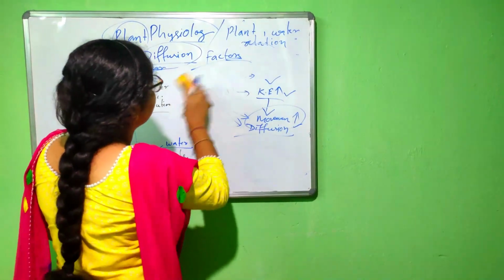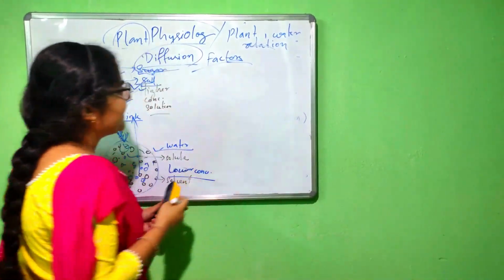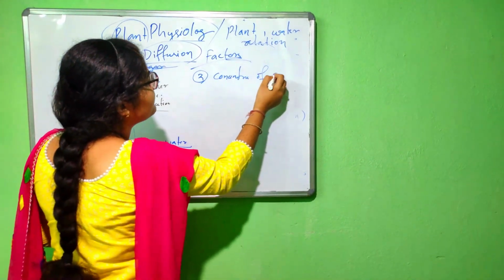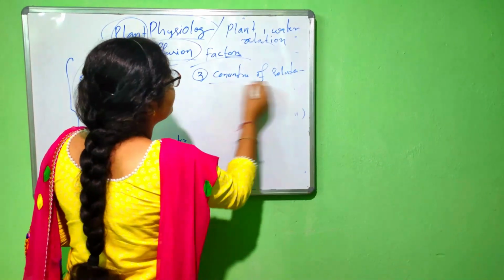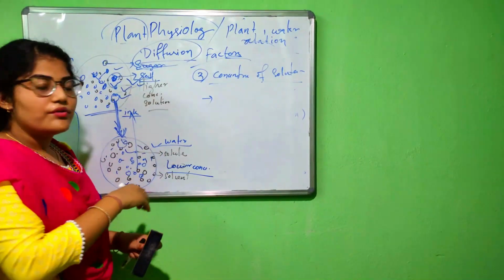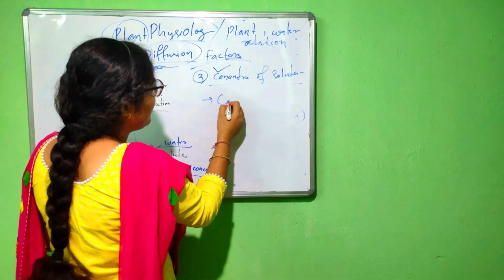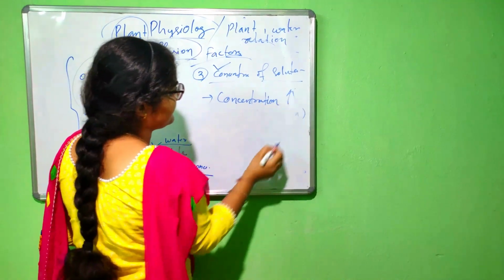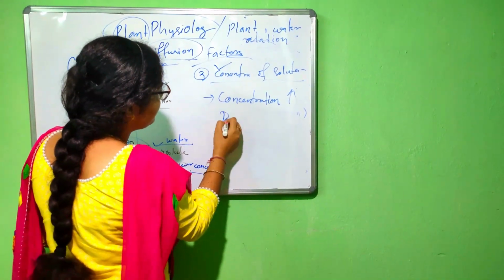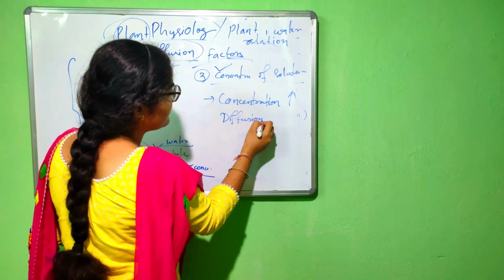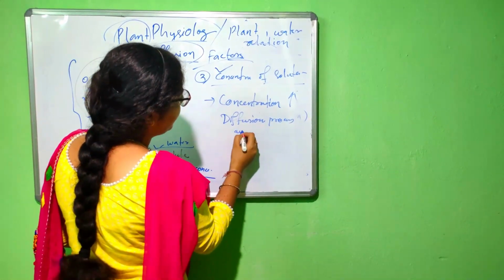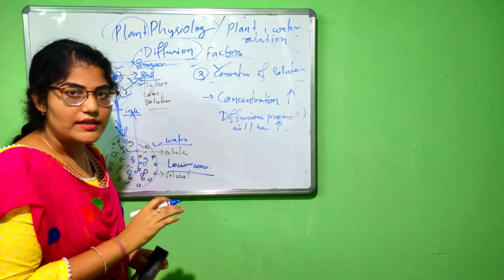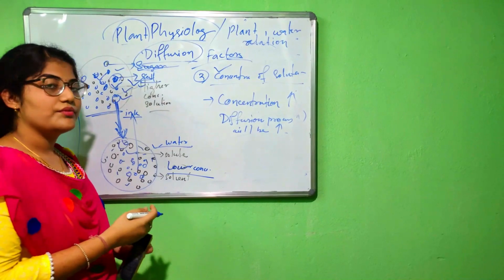Then the second factor. The second factor is the concentration of the solute. If the concentration of the solute increases, then obviously the diffusion process will increase. These are also directly proportional. If the concentration increases, then the diffusion process will increase.